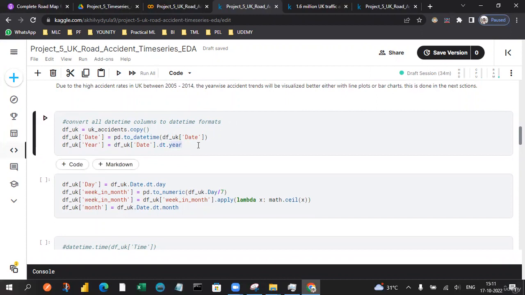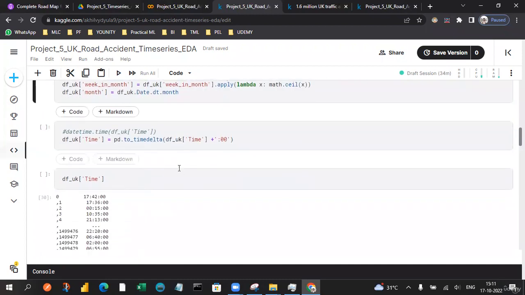Convert all data frames into the date time format so that we will be able to extract the date, month, weekdays, and also the month days. I'm just extracting the date information and also the year and the day, along with the numerical week in the month, so that we'll be able to get the month-wise data.